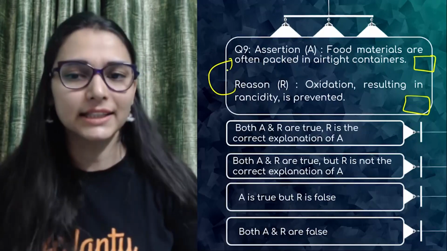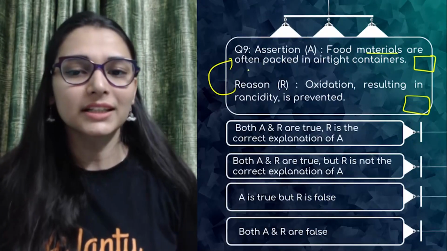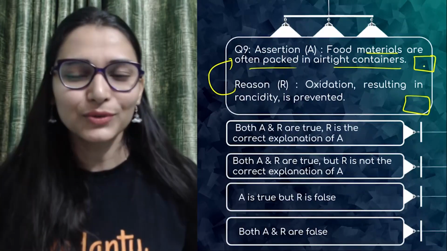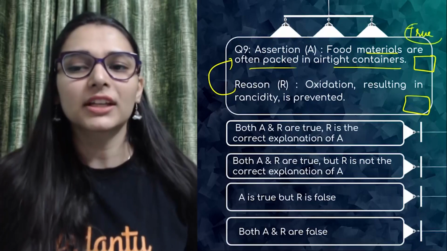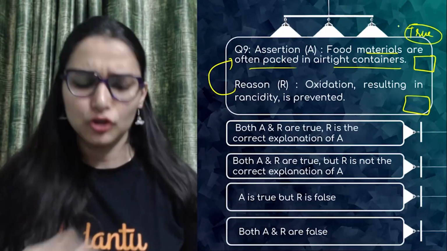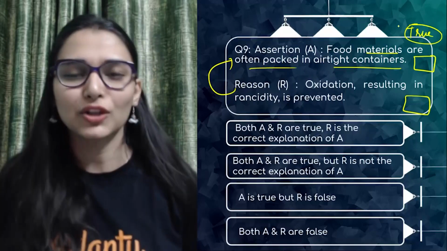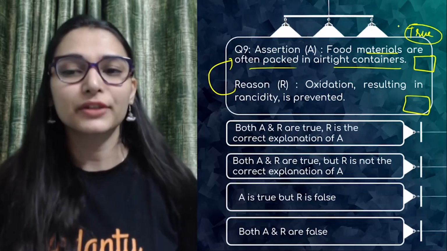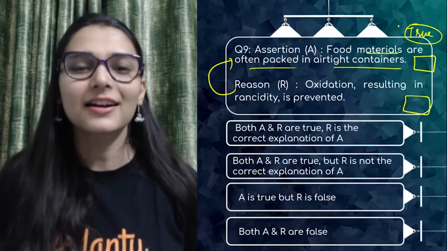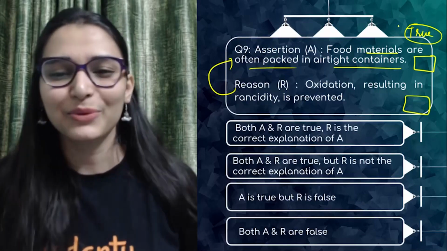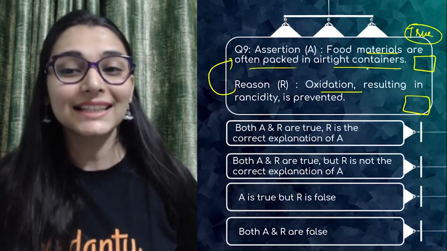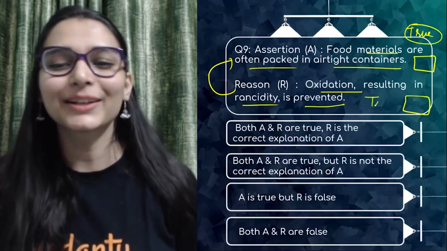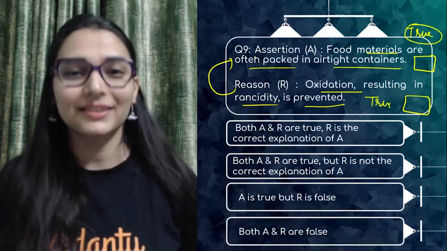Look, the assertion says that food materials are often packed in airtight containers. Definitely, this is a true thing. You must have seen at home too, when you are keeping some food material, your mom always makes sure to close the biscuit container properly. The container should be tightly packed. When you are wrapping up your lunch box, you prefer an airtight tiffin box so that oxygen is not able to enter there. The reason says that oxidation results in rancidity, that is prevented. Absolutely true statement and it justifies the assertion also.